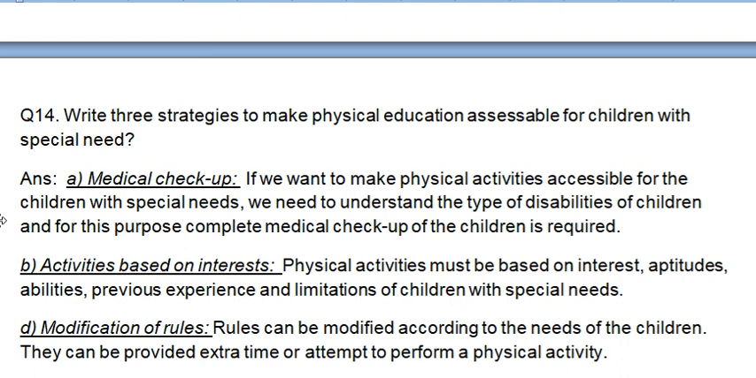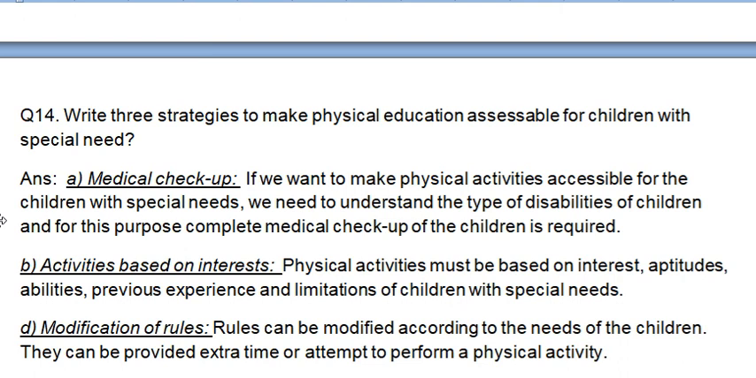First, a medical checkup is very necessary, because whenever we talk about disability, we should know about the disability first, that what kind of disability the student is having. If we know that properly, then only we can make things easy for them, because at that time we can understand what kind of problems they are having and how we can solve those problems, right?